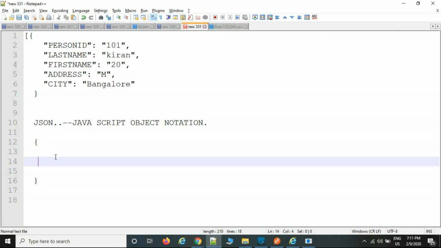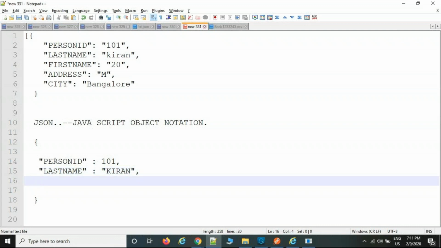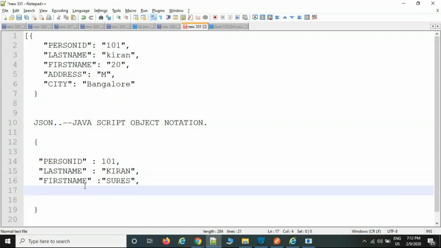For example, if you have a person ID, in double quotes, this is the structure. If it is a string, then we can select the string; if it is an integer, no need to quote the person ID, keep it normal. If the next element is available, add a comma. Then for example last name, colon, and any name you want. If the next element is available, add a comma. Like this, we can add n number of elements within the flower bracket. Again, first name, colon, and whatever name you want, for example Suresh, then a comma.